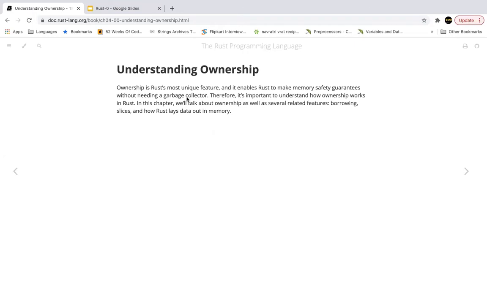So if you see the description given over here, ownership is Rust's most unique feature, as I already mentioned. One of the primary advantages of Rust is that it's memory safe. This ownership feature is what enables Rust to make memory safe guarantees without needing a garbage collector. So it's important to understand how ownership works. We'll come back to ownership probably back and forth after a couple of chapters, and I highly recommend you refresh the concept. But here we'll just get started by looking at what this concept means.